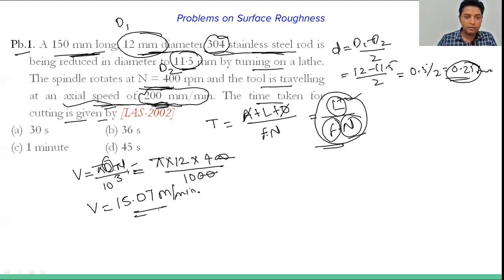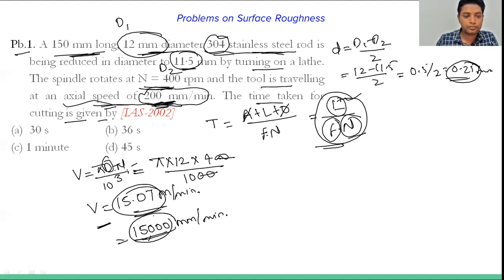So this is the cutting speed, and the actual speed given is 200 mm per minute. If you also put it in mm, this will be like 15,000 mm per minute. Okay, this is quite high.